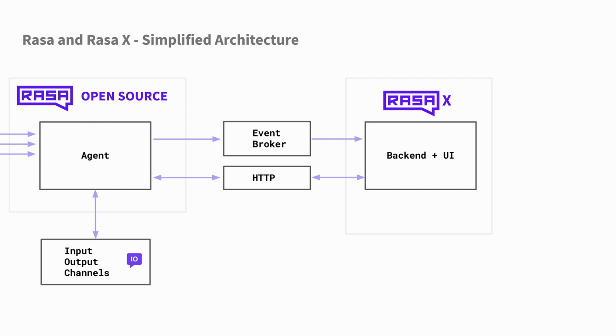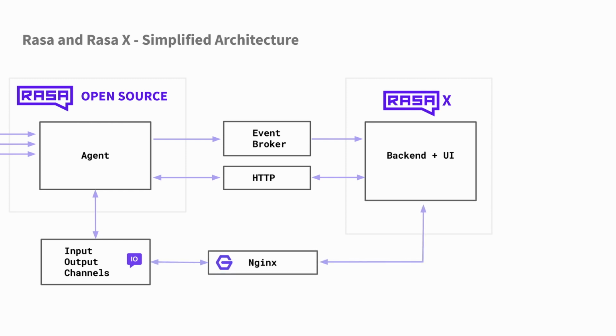Likewise, the agent also needs to be able to send events to Rasa X. Whenever a user types a new utterance that needs to be labeled, Rasa X needs to be made aware of that. So conversation event data flows from Rasa open source to Rasa X via an event broker. And Rasa X in turn makes API calls to Rasa open source to train, run models, and trigger conversation events.